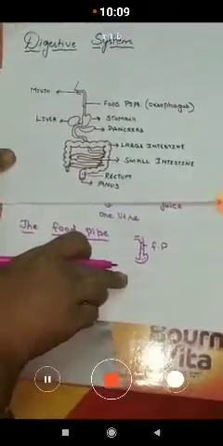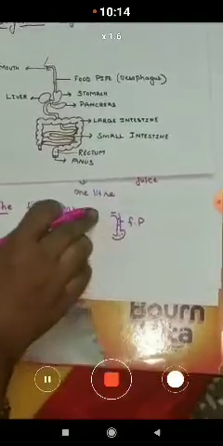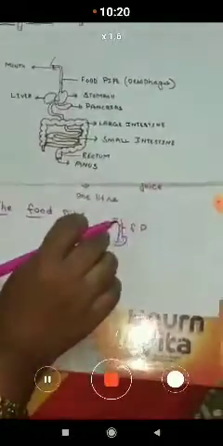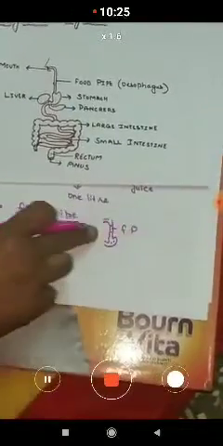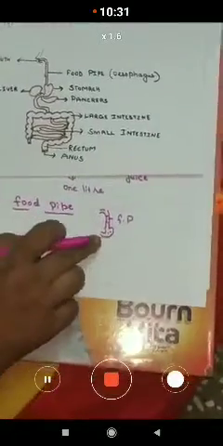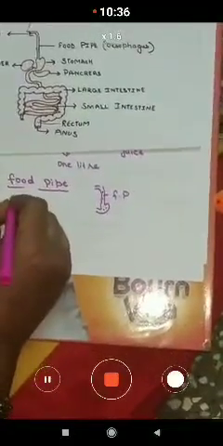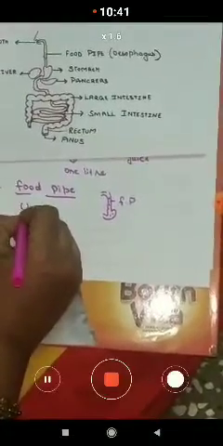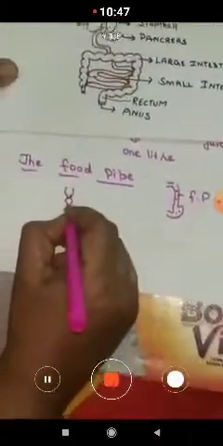And here you can observe the stomach, it is a bag like structure. The food pipe is also a muscular organ made up of muscles. How is the food made to slide down to the stomach? Here you can observe the contraction and relaxation of the food pipe takes place.